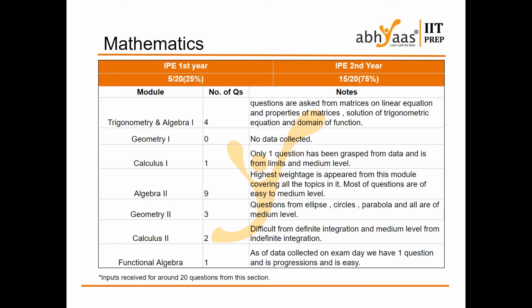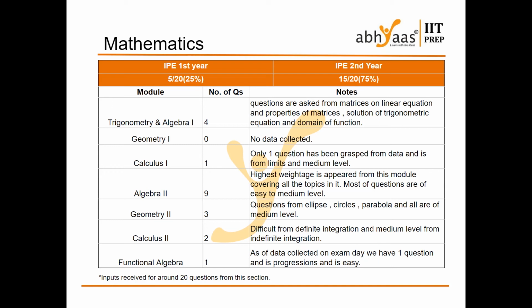Geometry 2, 3 questions, 1 from ellipse, 1 from circles, and 1 from parabola, all are medium level. Calculus 2 questions, 1 from definite integration which is difficult, and the other is from indefinite integration which is of medium level. And functional algebra, as I have already said in the previous videos, is mainly the module which consists of the prerequisite or basic mathematics like progressions, sets and relations, truth tables, all those extra things which we learn in the syllabus. From that only 1 question we have collected, and that is from progressions.